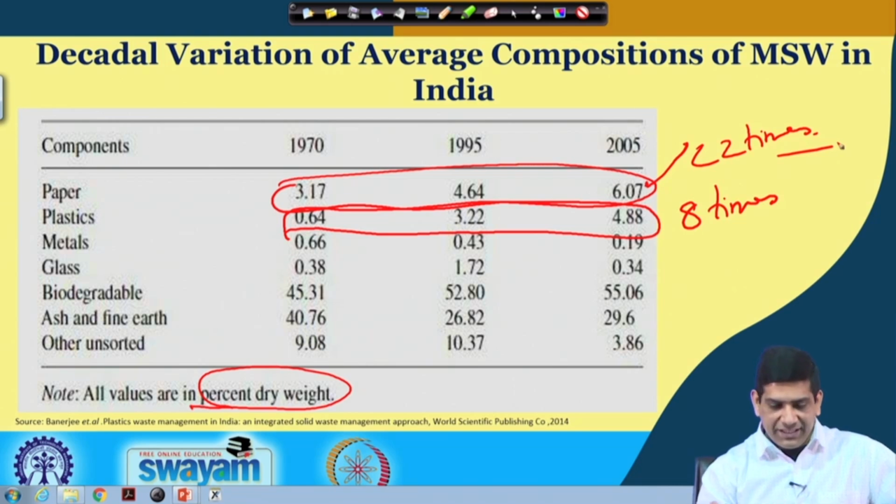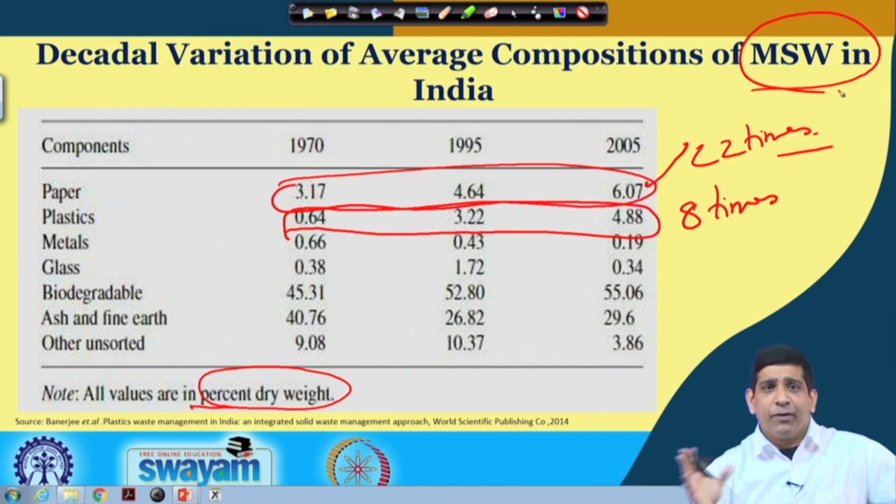And similarly you will see that metals have actually gone down, and this is, I think, in municipal solid waste. So in municipal solid waste we have replaced metal with plastic. That's why you see more and more plastics showing up. Similarly with glass, we have replaced glass with plastic.